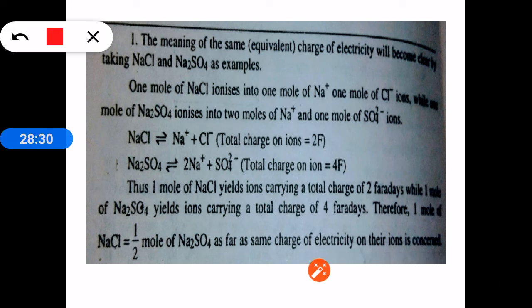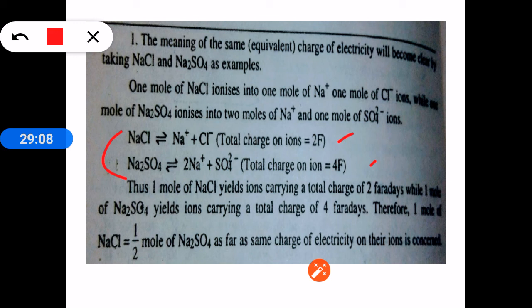So if we dissolve 1 gram equivalent weight of any substance or any electrolyte in water, all of them will produce only 2 Faraday of charges in the solution. Now we can compare, because all of them are producing only 2 Faraday of charges. Now we can compare the conductance value, that is the nature of their conductivity, or the tendency to allow the current to pass through them, because all of them are producing only 2 Faraday of ions in the solution.